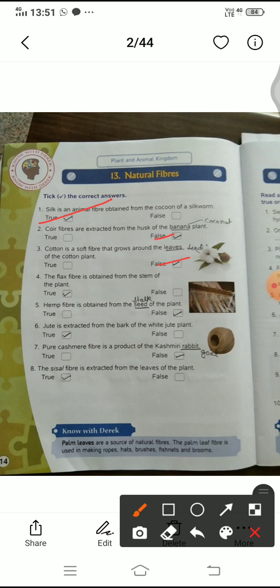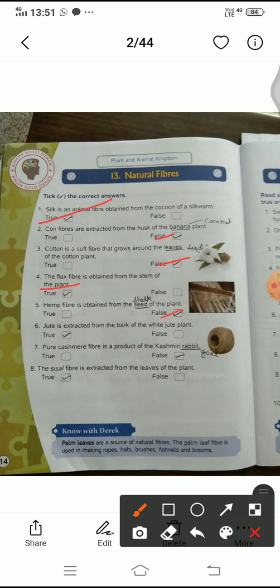Okay, now the fourth number: flax fiber is obtained from the stem of the plant. You have to tick the correct option, true or false. True is the right answer. Okay, now fifth number: hemp fiber is obtained from the seed of the plant. You have to select false. Not seed, stalk of the plant, means stem of the plant.